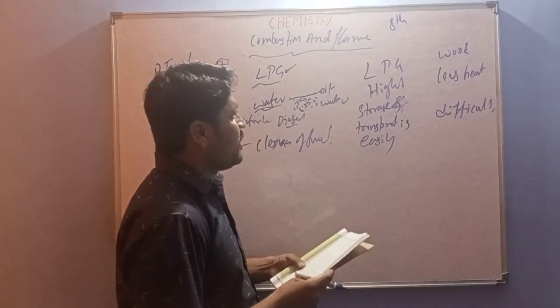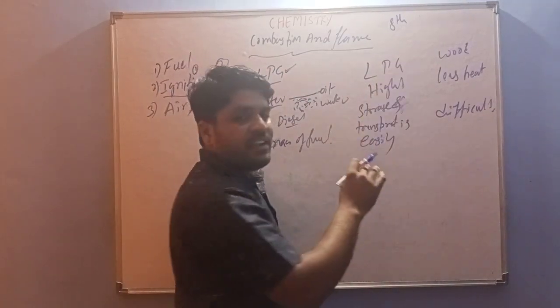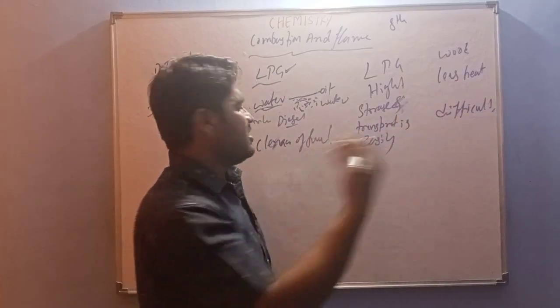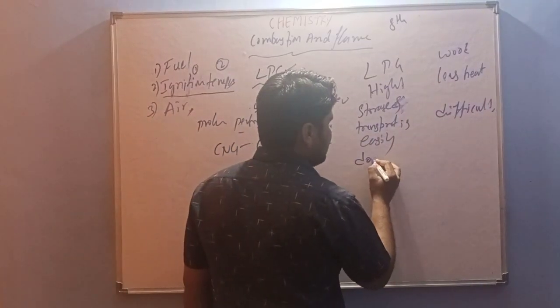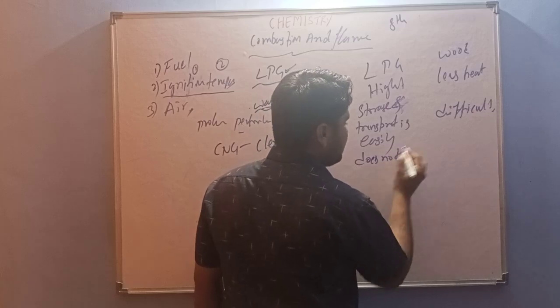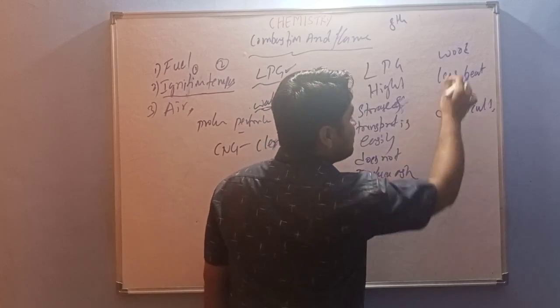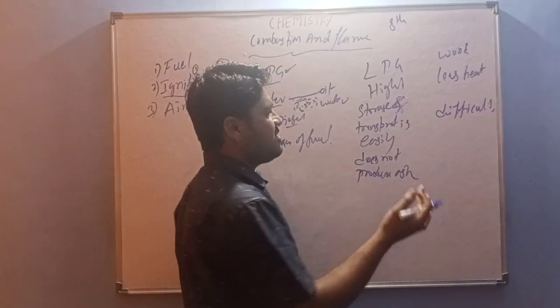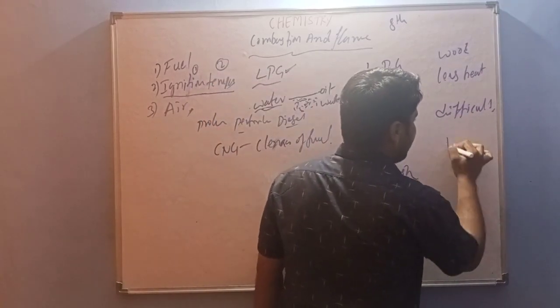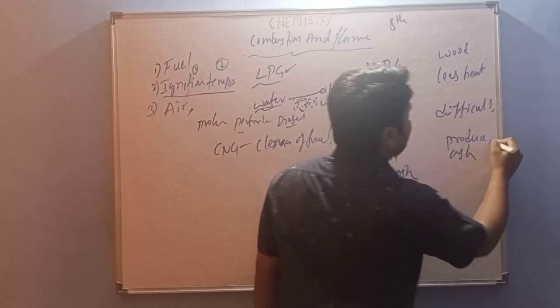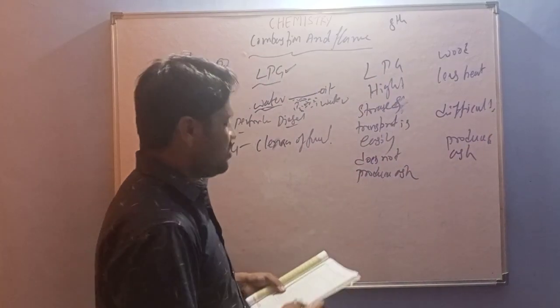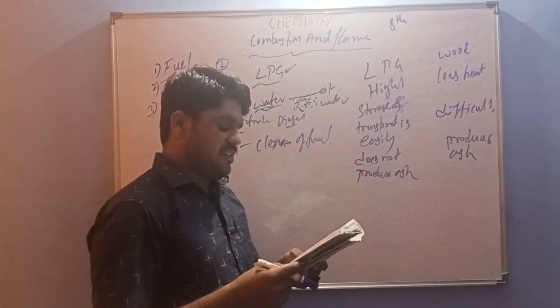One more thing is that LPG does not produce ash, but wood produces ash. So this is the comparison.